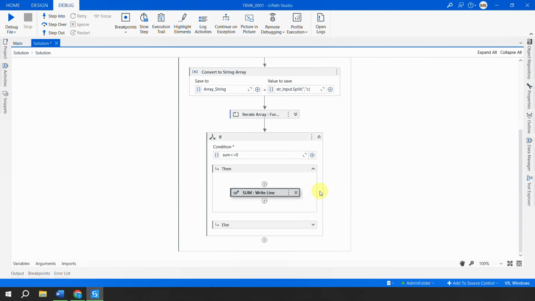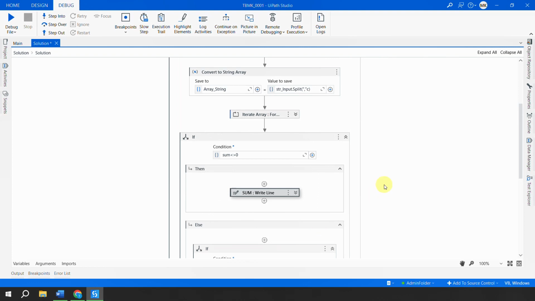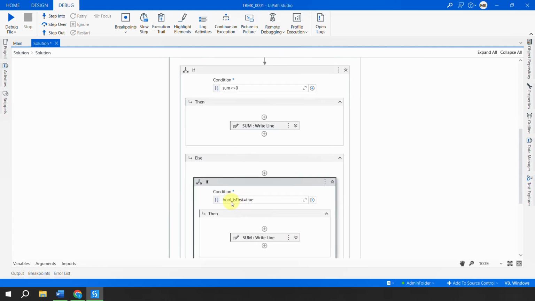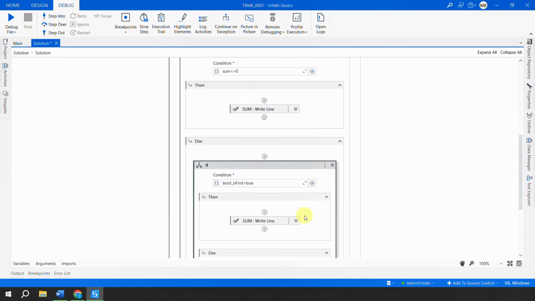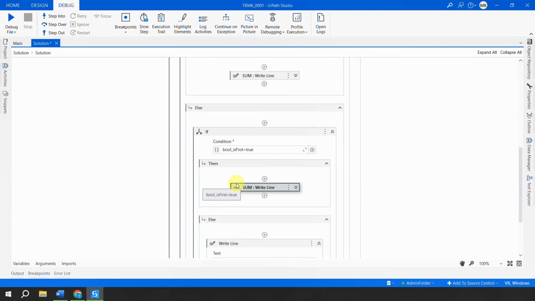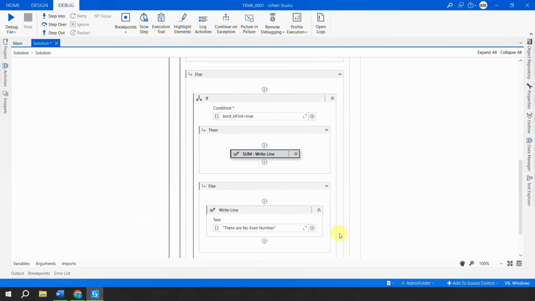But let's say the sum is 0. Now 0 can appear in two scenarios. One scenario is that yes, it has got no even numbers. The second scenario is the total itself is 0. So how do we check that? So I have introduced a new variable called boolean. If that variable value is set, that means that it is actually coming from sum. So I again print the sum. But if that variable is false and the number is 0, that means there are no even numbers. Let's quickly save this.